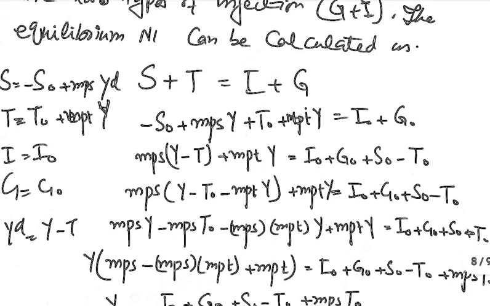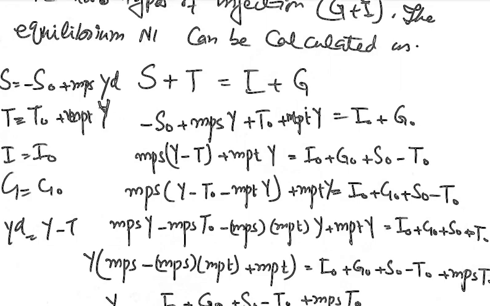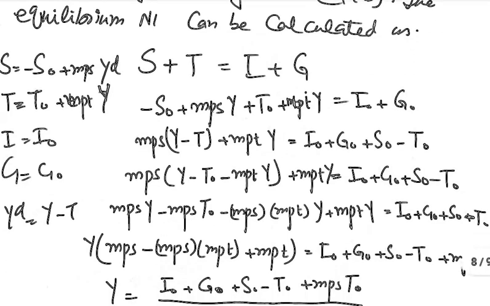So we will derive the national income equilibrium formula through the leakages equal to injection method with the given information. What is the given information? That S is equal to minus S naught, that is autonomous saving, plus MPS YD. MPS is marginal propensity to save, and YD is the disposable national income, where YD is equal to Y minus T. We have assumed here that the taxes are induced, both autonomous and induced taxes.